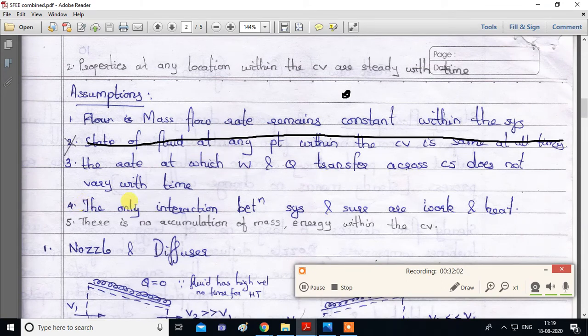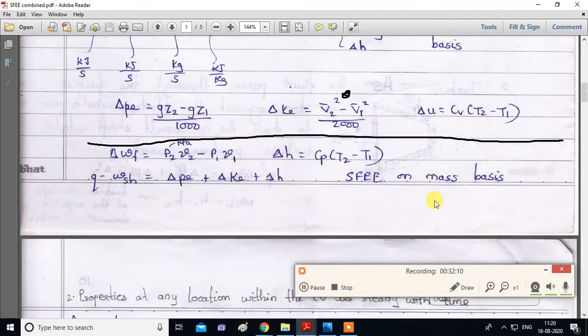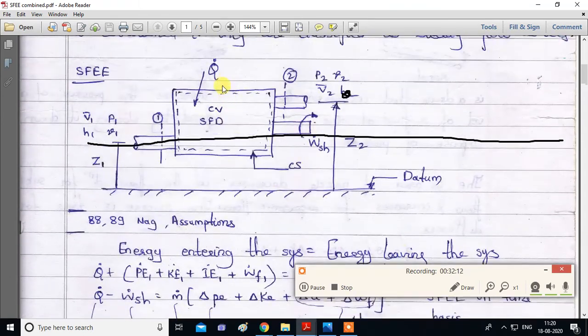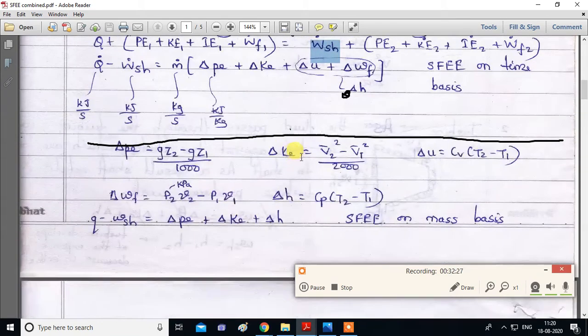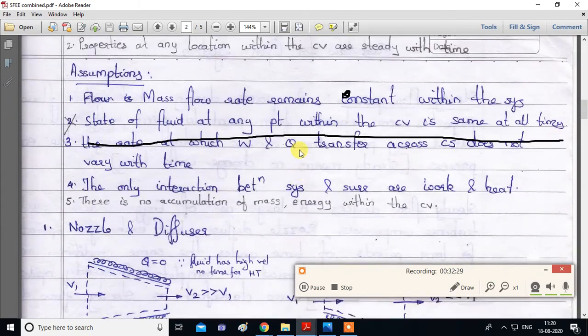Next, the only interactions between system and surroundings are heat and work. So no other form of energy is there. What is the assumption? Heat is either entering or exiting the control volume, and work is either exiting or entering. These are the only two energies. No other energy is in the control volume. Okay, so this is the next assumption.